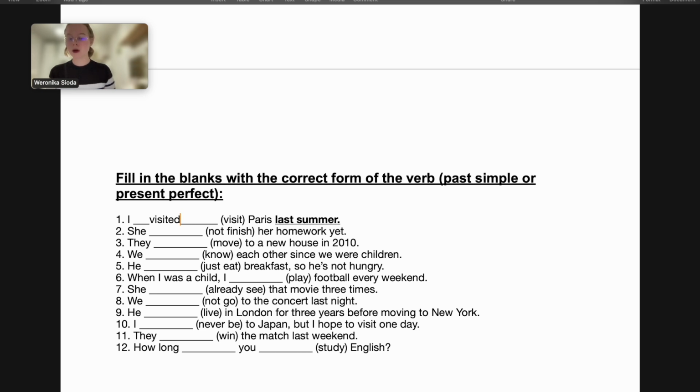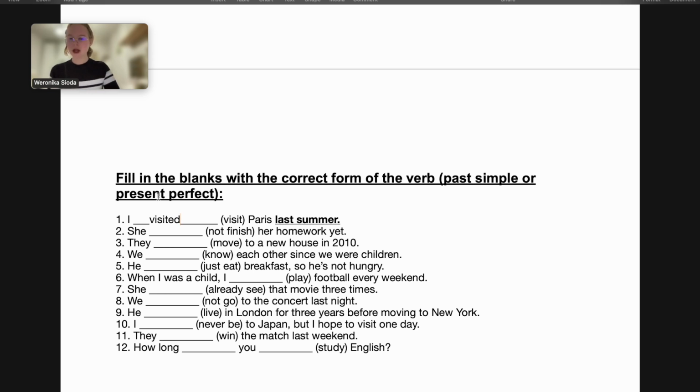Okay, number 2. Her homework yet. Okay, so this is actually a question. No, it's not a question. It's like a normal sentence. But still, what matters is kind of like the result. There is no result, okay? She hasn't finished her homework yet. But I will have to use the present perfect tense because I do not mention the time when she might have done this homework.